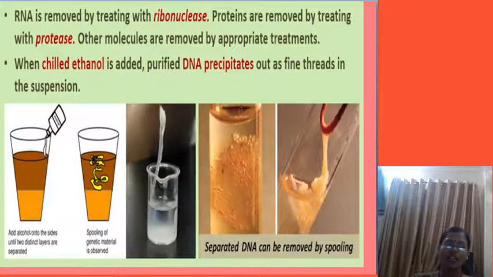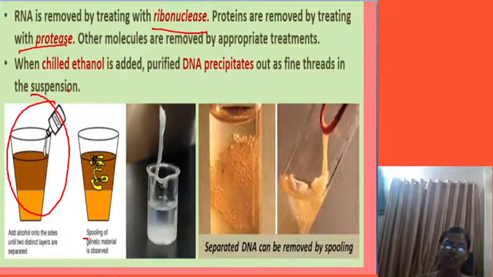Okay, now see here, RNA is removed by treating with ribonuclease. This is to remove RNA, and to remove protein, protease is also used. Okay, then what happens here?